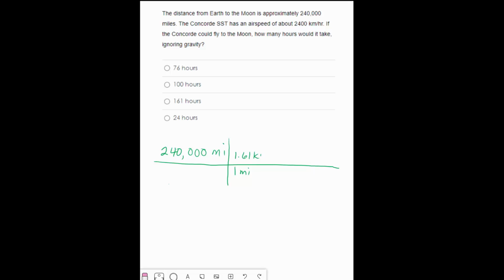So you need to aim for kilometers per hour. Now I can use that rate as an equivalency expression: 2,400 kilometers take 1 hour. The question is, how many hours would it take? So I perform that calculation: 240,000 times 1.61 divided by 2,400, and I get 161 hours.